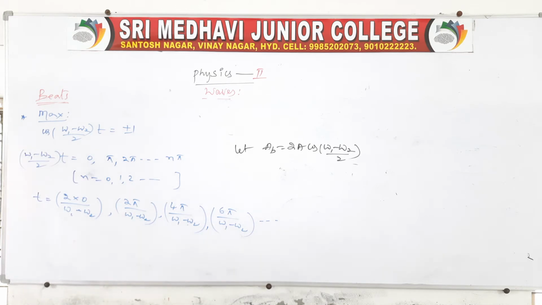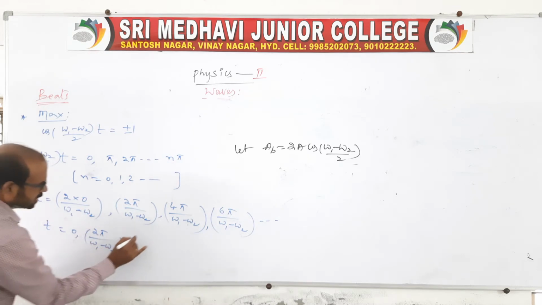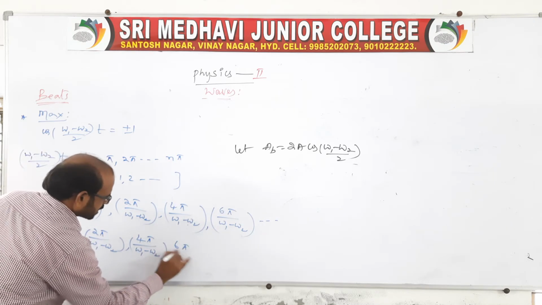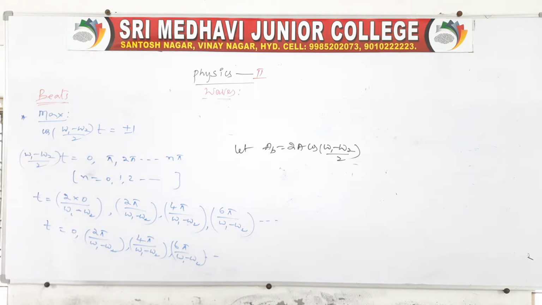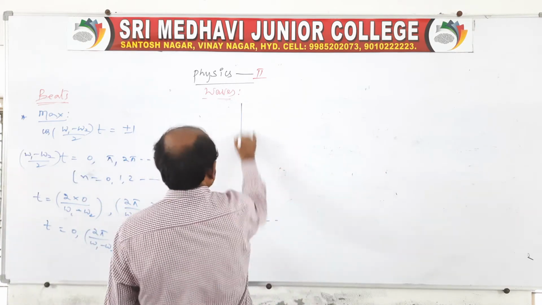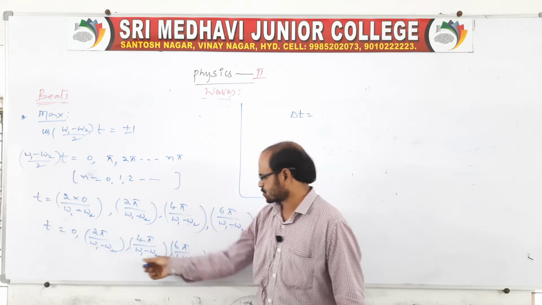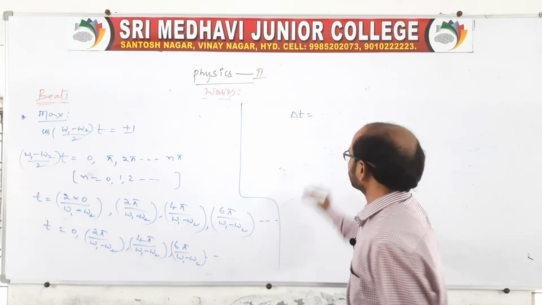Now take any two constructive maxima and the time between them. The times are 0, 2 pi by omega 1 minus omega 2, 4 pi by omega 1 minus omega 2, 6 pi by omega 1 minus omega 2, and so on. Take the difference of any two, whether these two, or these two. Any two difference is what we can call the time period, delta t, that is t2 minus t1.